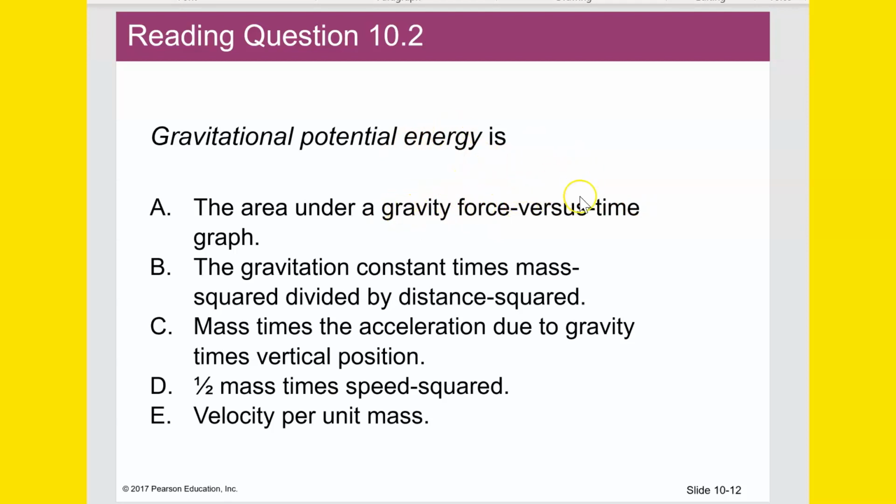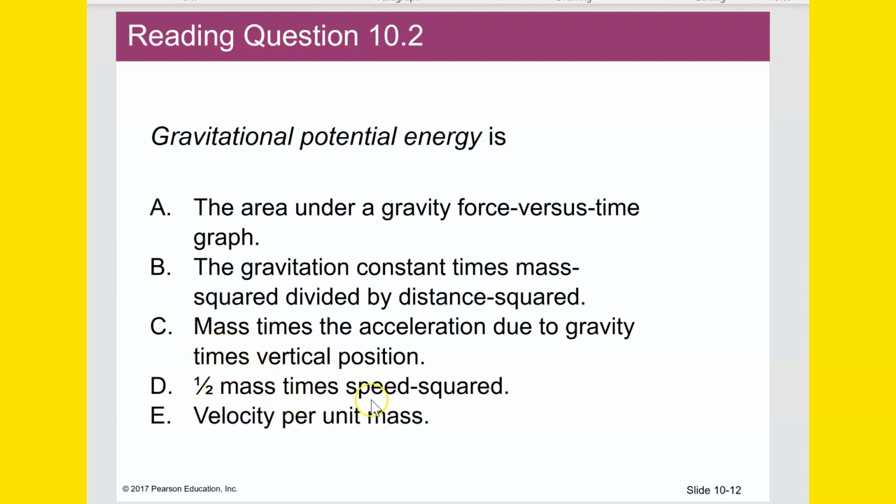So maybe a force and distance, we might have something. The gravitational constant times the mass squared divided by the distance squared. No. That would be more just about gravitational force. C, mass times the acceleration due to gravity, so mg, times vertical position, so times the distance. So we're talking about force times distance there. That's looking like a good answer.